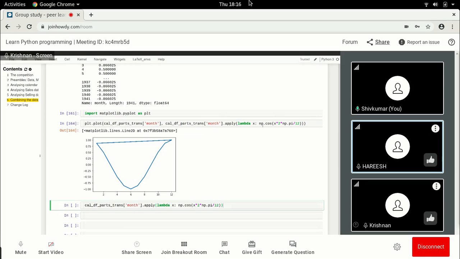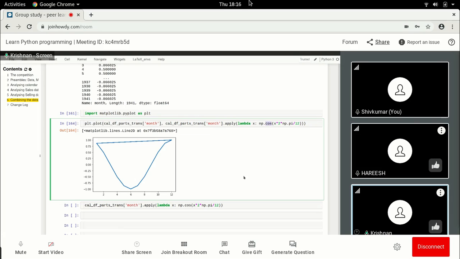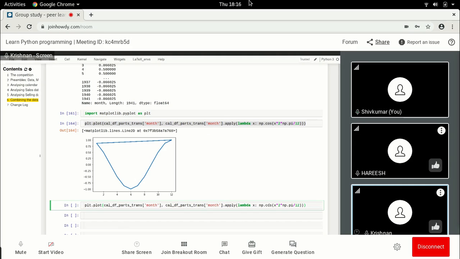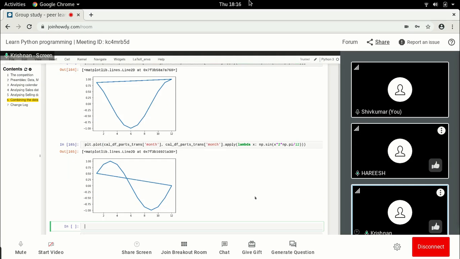Sin is also fine. We just want something that goes around. Sin also goes negative, but this one and this one are close to each other. That's what is important, and for us that is satisfied.